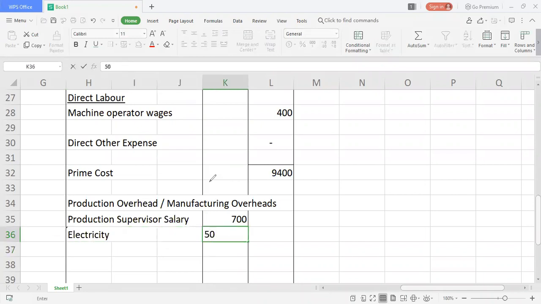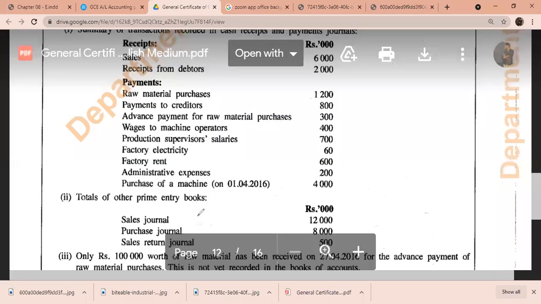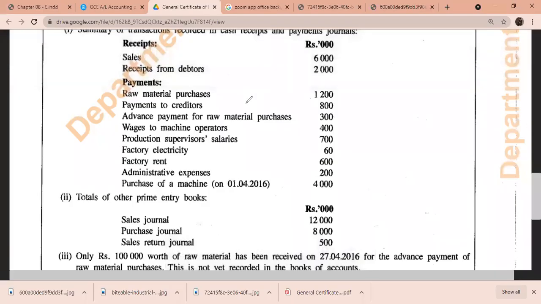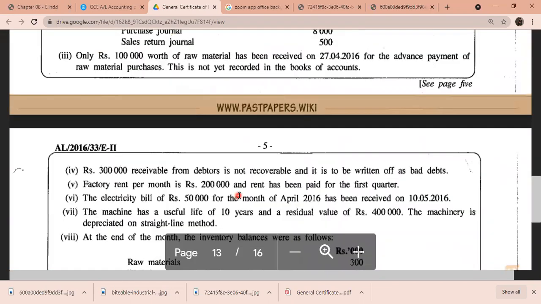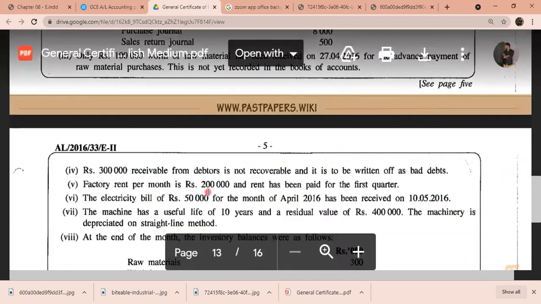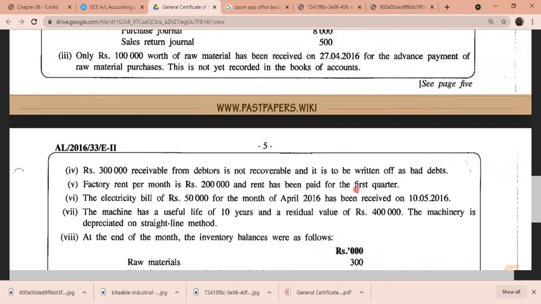So 50,000. After recording this, now I need to record the factory rent. So I'm moving on to factory rent. There was another adjustment related to factory rent. If you see here, it is saying in the question, factory rent is about 600,000, but actually the adjustment is saying something different. Factory rent per month is 200,000 and rent has been paid for the first quarter.